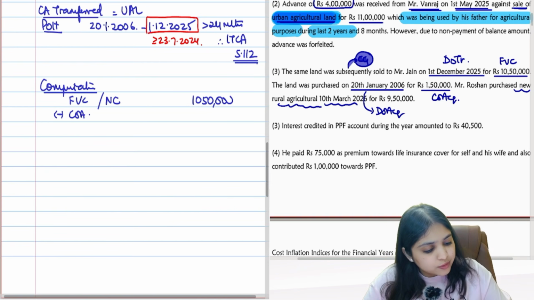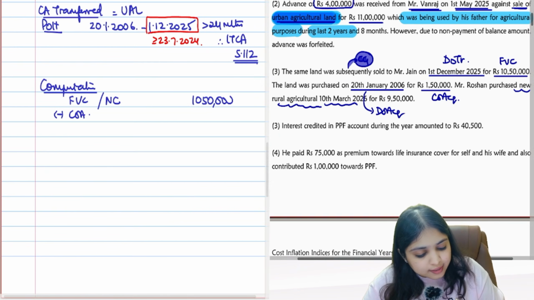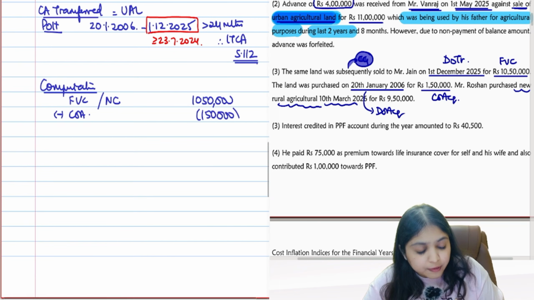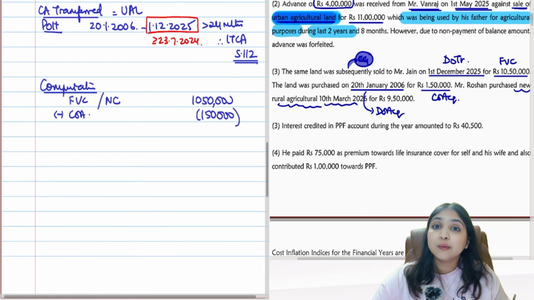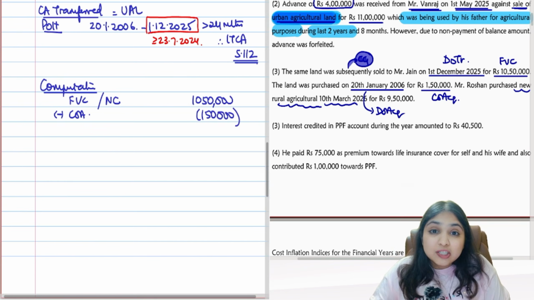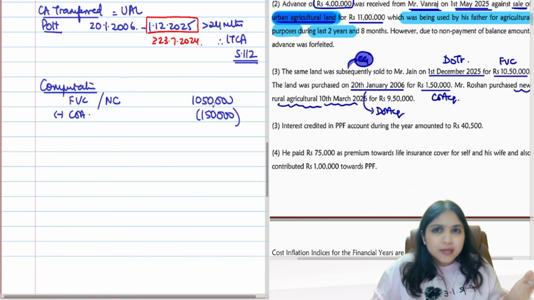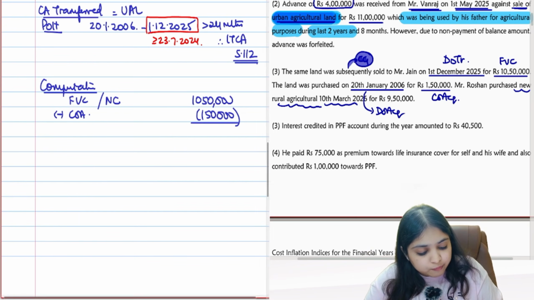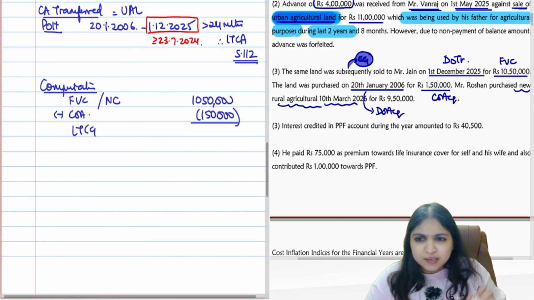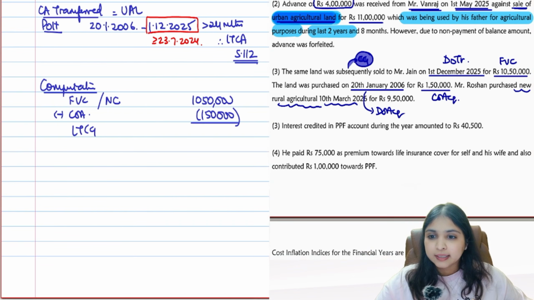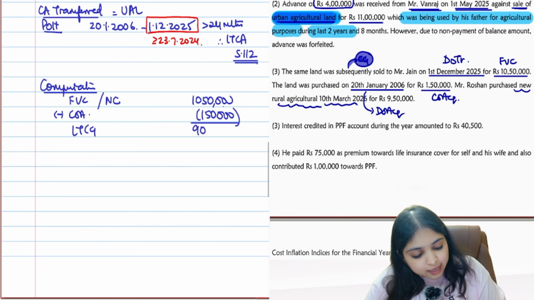My cost of acquisition is how much? Cost of acquisition is 1,50,000 over here. I am not indexing the cost of acquisition because my date of acquisition is not before the amendment. My date of acquisition is after the amendment. After the amendment, no indexation, no cost of improvement, nothing. So what's your LTCG as of now? LTCG as of now will be 9 lakh rupees.